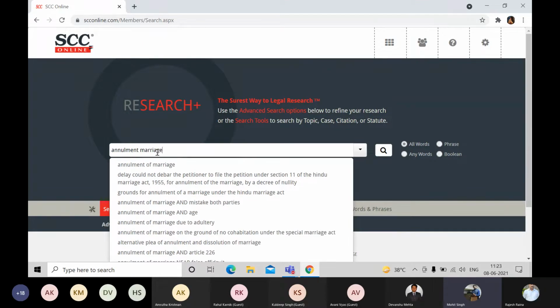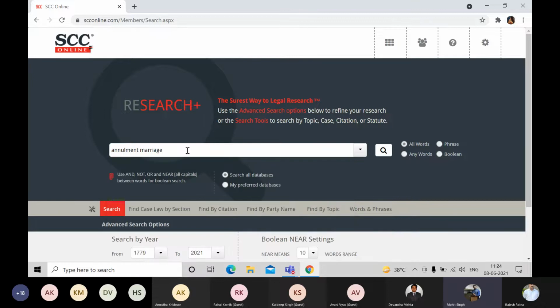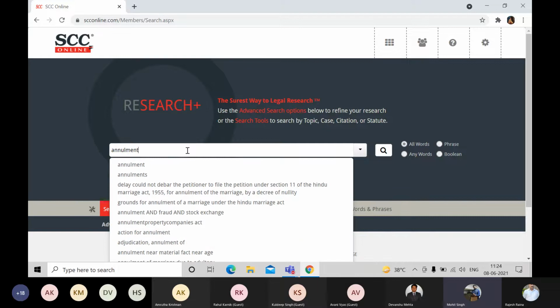Now, according to your query, it might contain one word, two words, three words, or multiple words. If your query contains more than one word, you can either go by the search bar, you can click on the search bar, or the alternate way is, Rena sir, can you please remove the second word? I'm just showing you the alternate way over here. So this is the first word. I'll click on the search bar now.